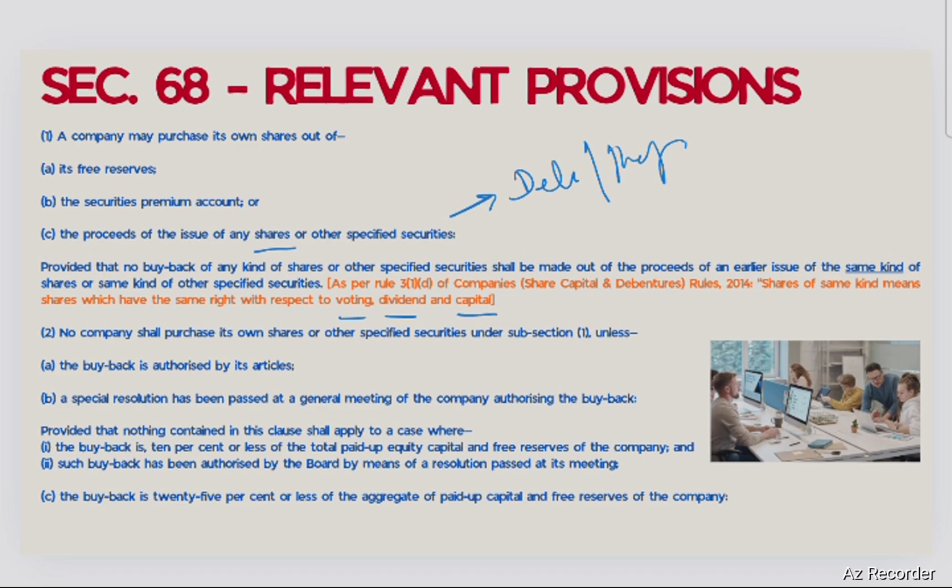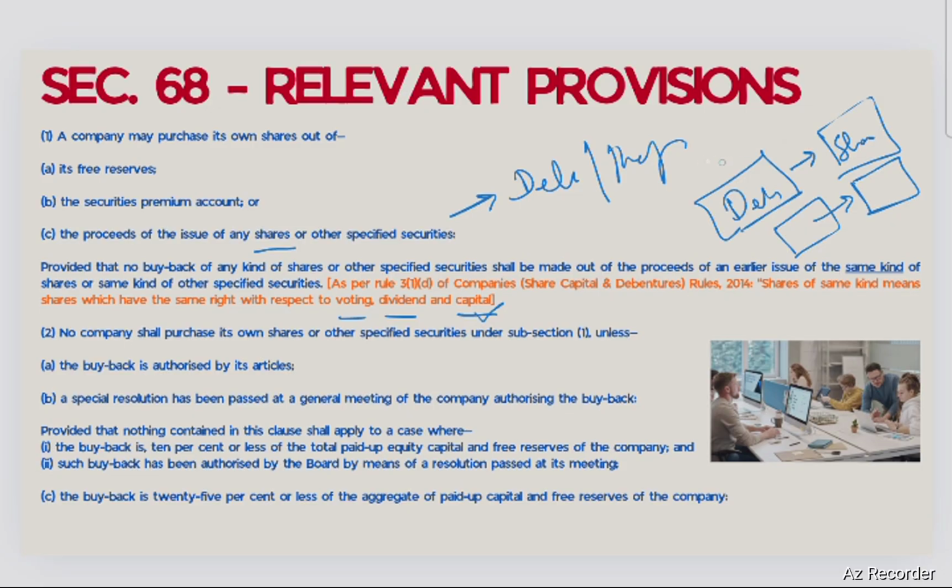What we conclude from this statement is that, say you issued a debenture and got some proceeds out of the issue. Now, if you utilize that proceed in buying back the shares, that is allowed. But if you issued a share and you are utilizing the proceeds in buying back shares of the same kind, meaning they have similar voting rights, no differential voting rights, the same dividend and the same provisions with reference to capital repayment, you cannot do that.